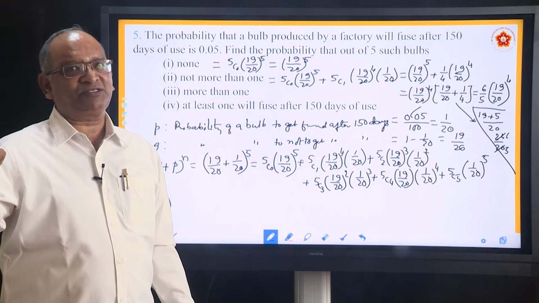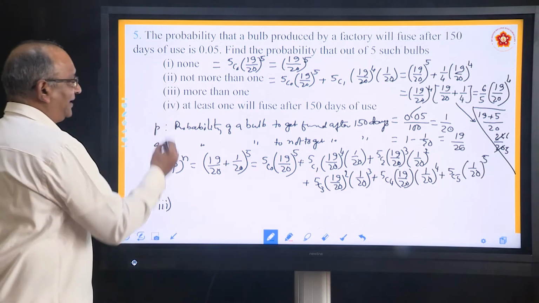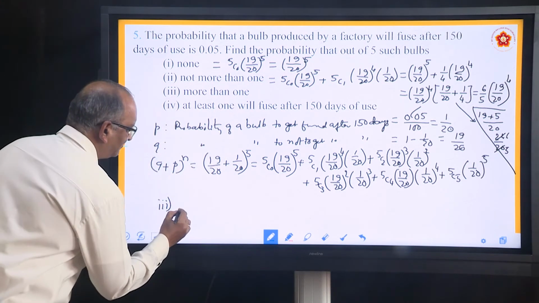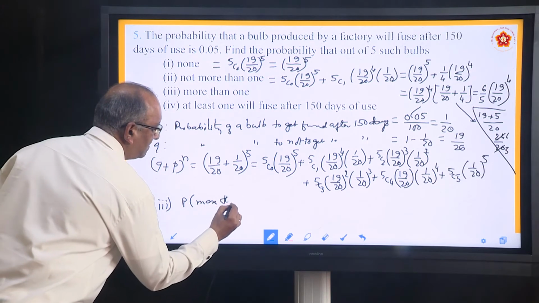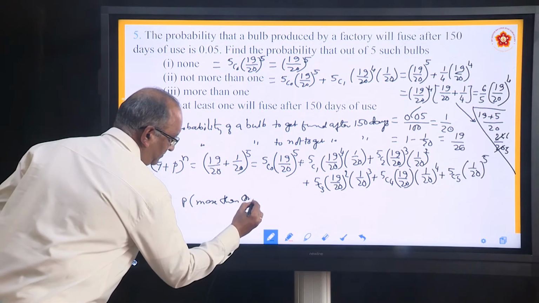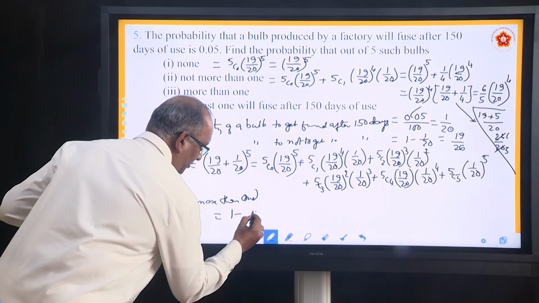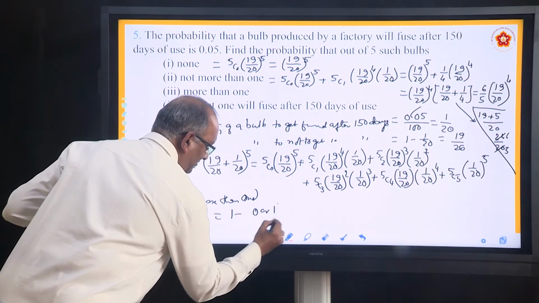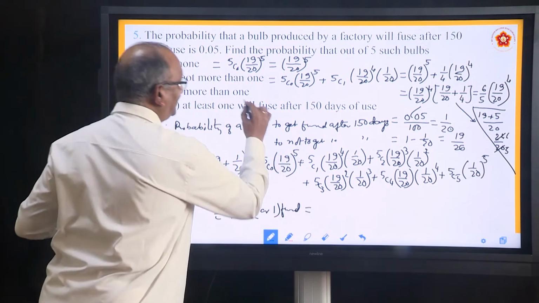If you subtract these two, you will get 2, 3, 4, 5. So in the third case, the probability of more than 1 is equal to 1 minus the probability of 0 or 1 fused, which is nothing but the second problem.